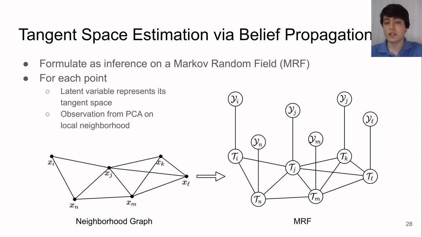Points which are adjacent in the neighborhood graph lead to adjacencies in the Markov random field. We then perform belief propagation, convergence resulting in our accurate tangent space estimates, and we use that information to remove all false edges. We then forward the denoised neighborhood graph to existing manifold learning algorithms, and that computes the embedding.